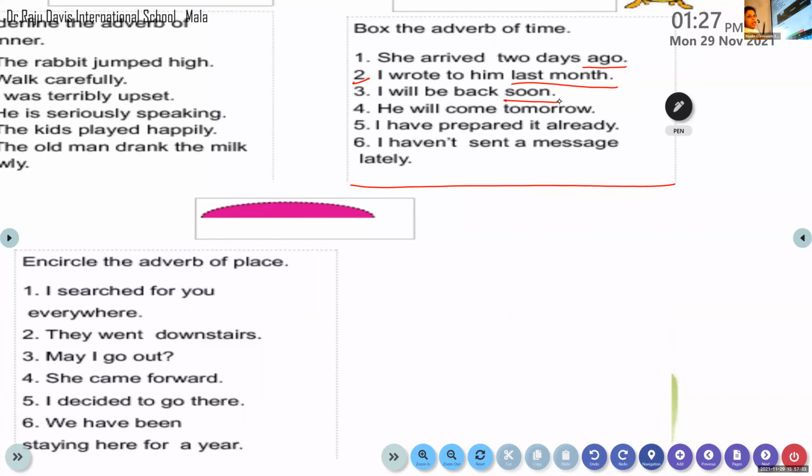Okay, I will be back soon. So back means I will come back. That is the meaning of "I will be back." So that is the verb there. Now ask a question: when will he be back? Soon. So soon is the adverb of time. Is that clear to all of you? Yes?